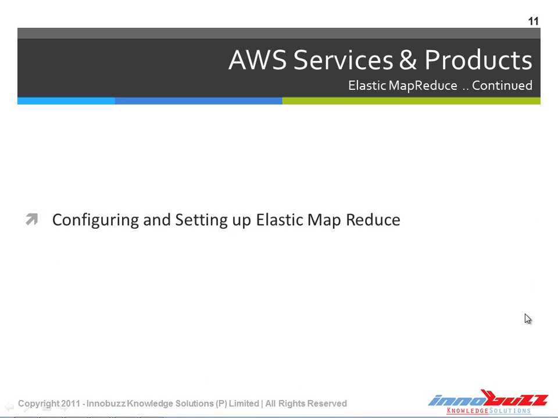Now let's see how we can configure and set up Elastic MapReduce in the Amazon Web Services Management Console. Let's go to the Management Console and let's start an Elastic MapReduce job, and let's see how exactly it works. When we complete that, we'll come to know how exactly the job flow works, and what the process file is, and what the input file is, and what the output is that we get with the Elastic MapReduce job.